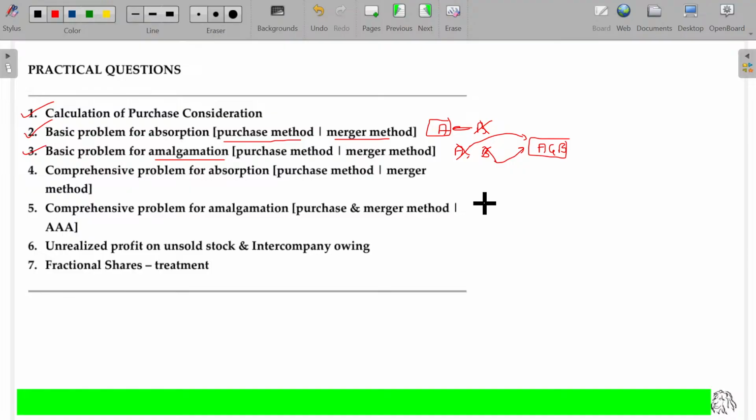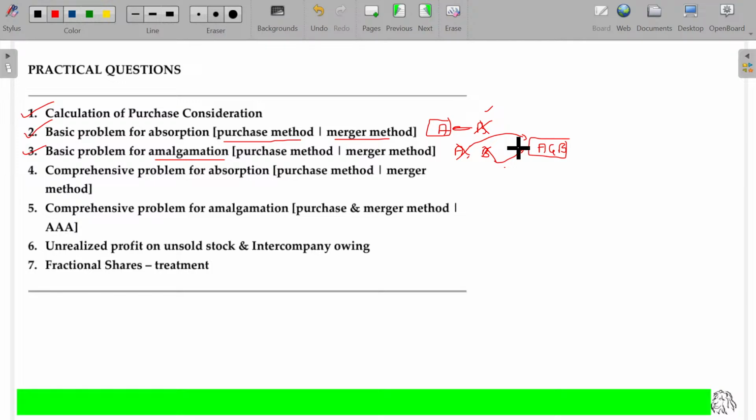In case of absorption, the sum is pretty simple because you are going to calculate purchase consideration only for B, and you have to close the books of accounts of B only. But in case of amalgamation, you have to find out the purchase consideration for A as well as B, and close the books of accounts of A and B. In advanced level, we may be given at least 3 or 4 different companies merged into one company. Then you have to calculate the purchase consideration for all the 4 companies, close the books of accounts for all the 4 companies, and incorporate those assets and liabilities taken from all the 4 companies in the books of the new company. So that's a lengthy process.